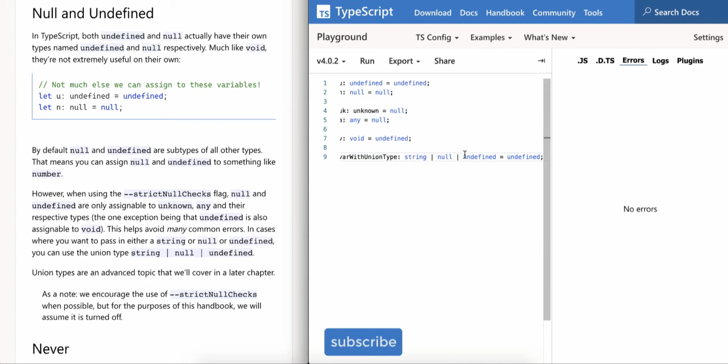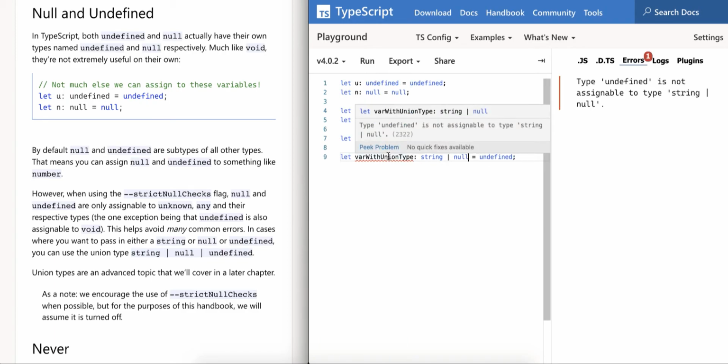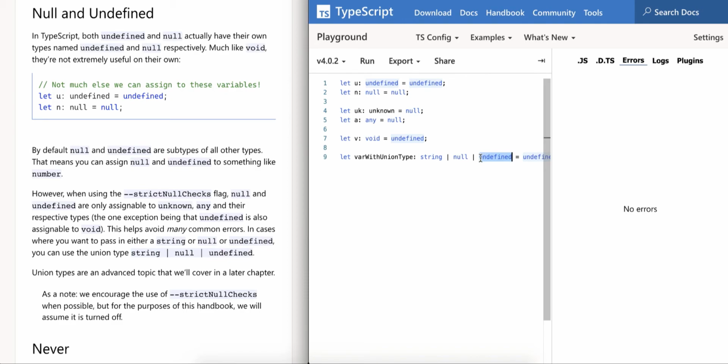Now this is acceptable, but if you delete this, the compiler will throw an error, this cannot be undefined. So if we have this specific use case, then we can go with union types, basically declaring a variable with the multiple types that we can pass.